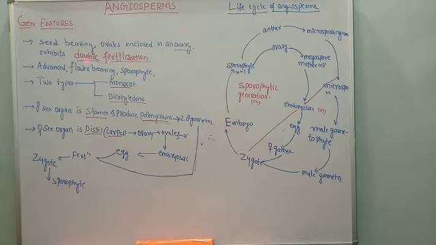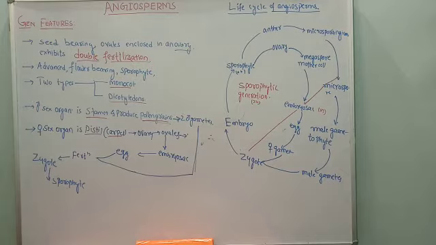Then what is the meaning of double? Here double refers to twice the fusion of gametes, fusion of nucleus of male and female takes place. Twice the fusion occurs, hence the process is called double fertilization. How the double fertilization is carried out, the process, we are going to talk about later at the end of this topic.